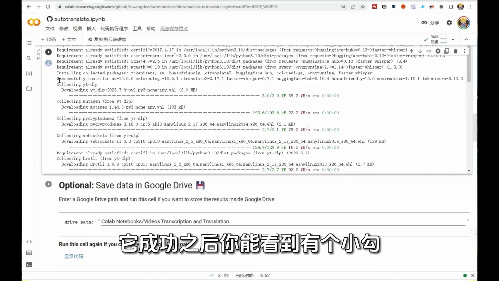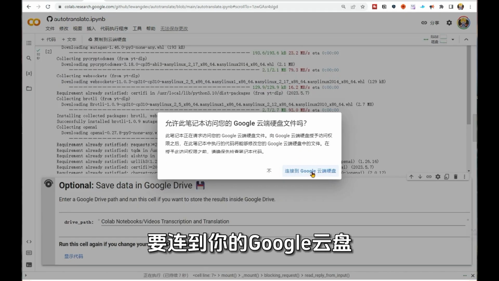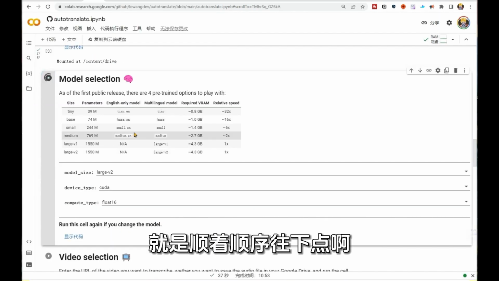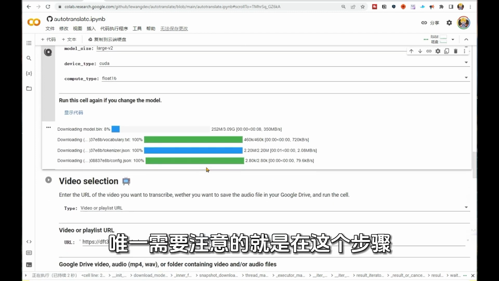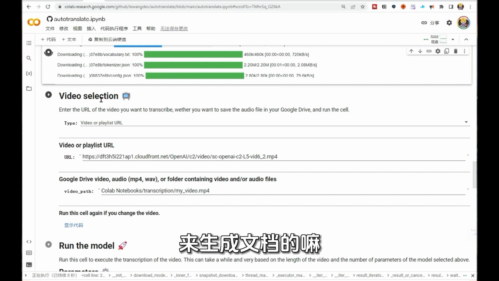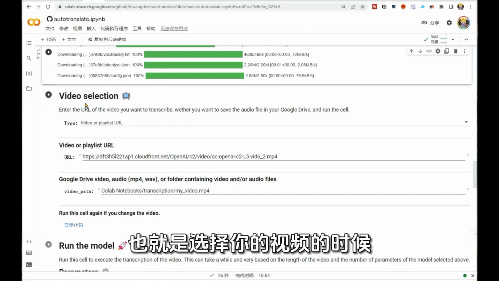Continue to install the library by following step by step. Wait for a step to be displayed as successful, and then go to the next step. After it is successful, you can see a small check. The next step is to generate this file, to connect to your Google Drive. I will just briefly connect, just follow the sequence and click down. The only thing to note is in this step,